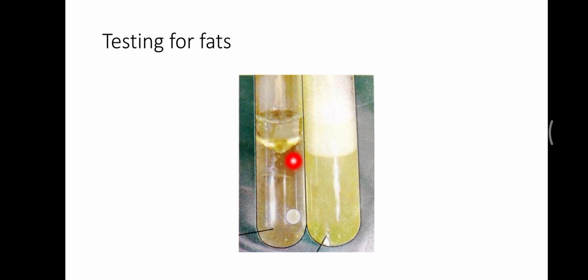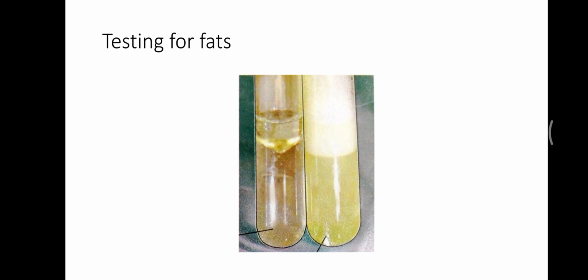If you get a clear solution like this when you mix it, and then you add some water to this clear mixture, a white emulsion is formed. Basically this white emulsion is fat which is dispersed in water, and ethanol is a kind of alcohol.